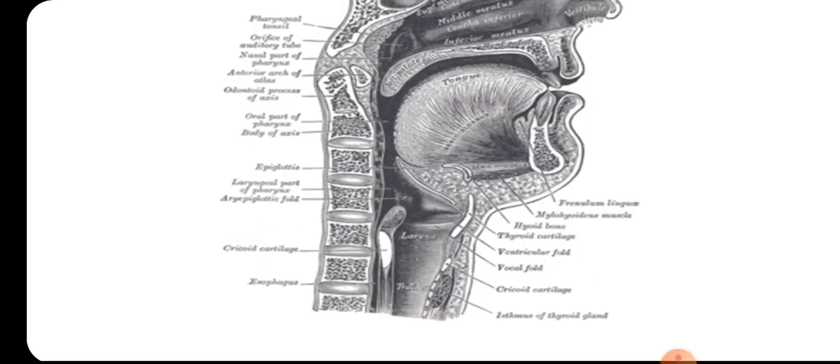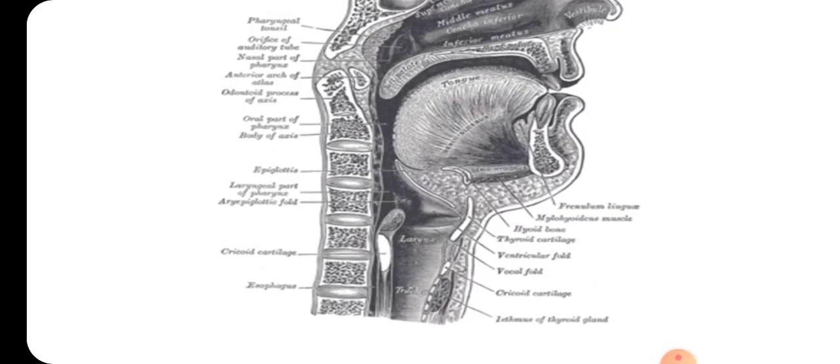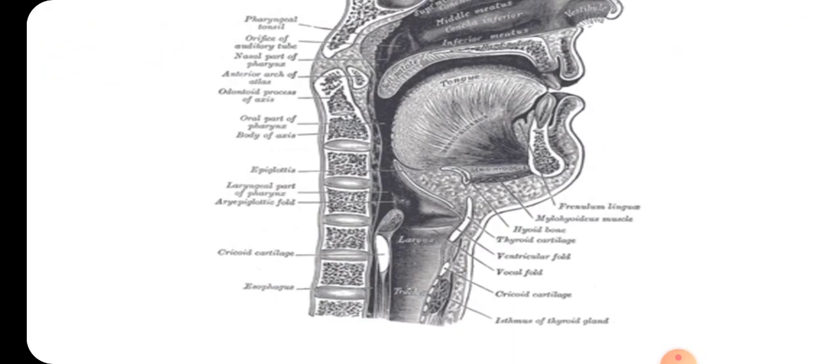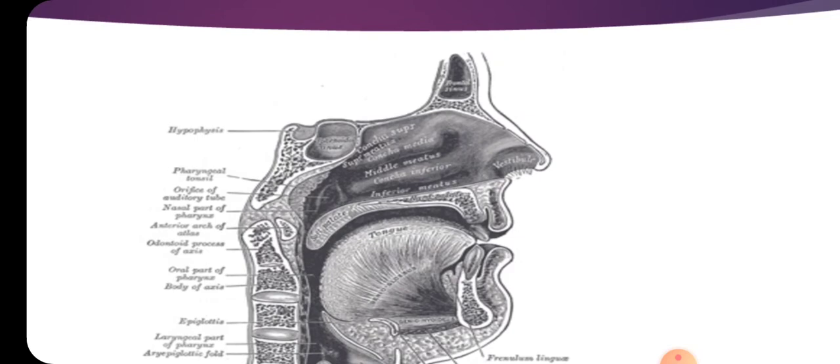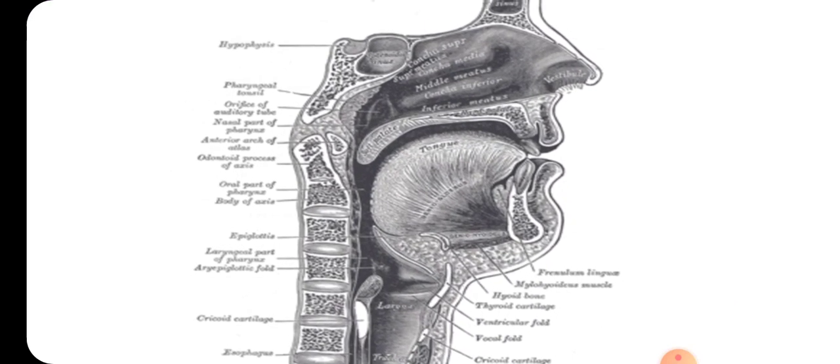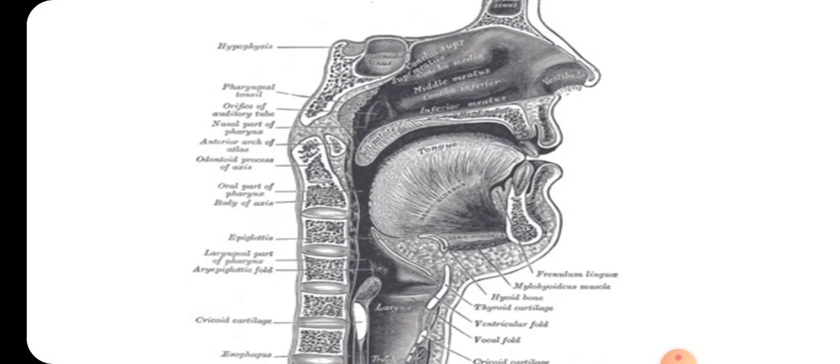So we have the frenulum lingua. What is the frenulum lingua? The tongue is attached to the floor of the buccal cavity with the help of the frenulum lingua. We have the odontoid process of axis, the pharyngeal tonsil, then the middle meatus, inferior meatus, and the suprameatus regions. And this is the epiglottis. See, we can see the epiglottis.